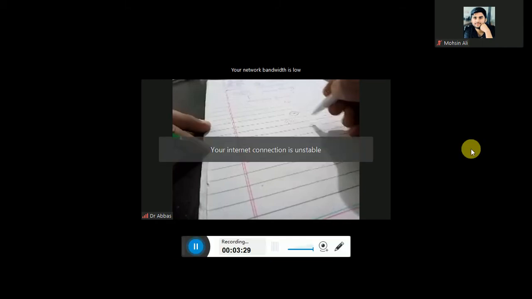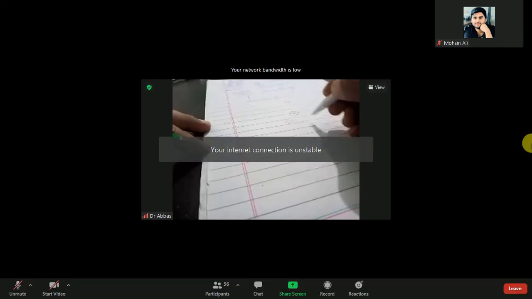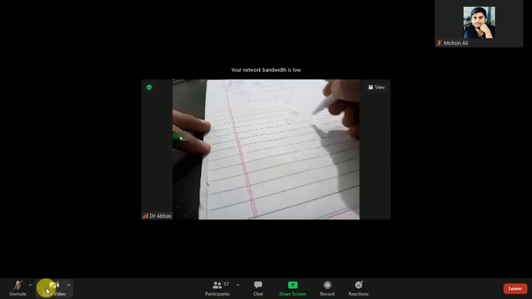Other points you have to remember. Here is the primary. The second term related to that is, when does the first tooth appear?